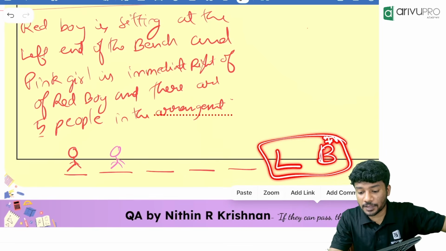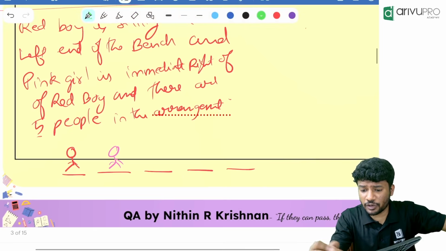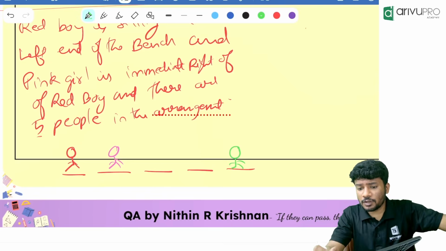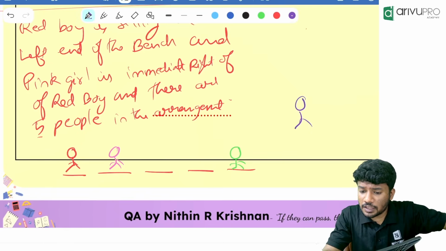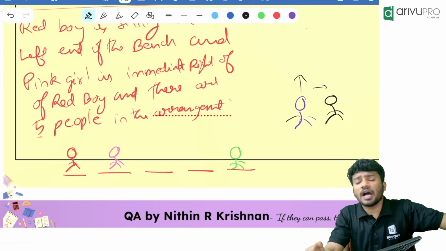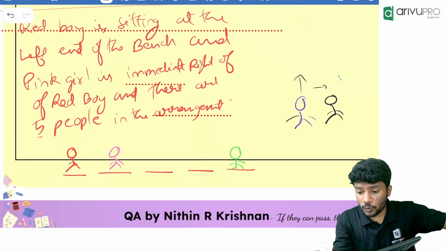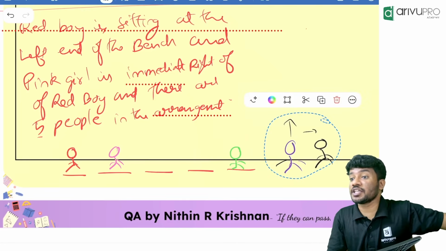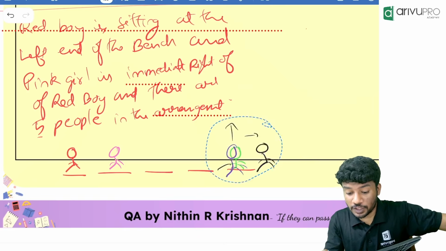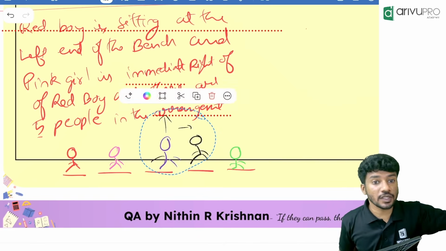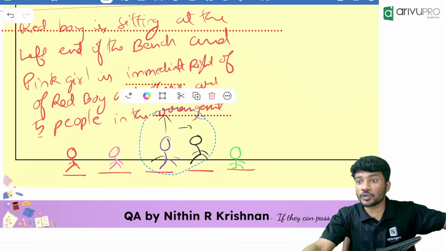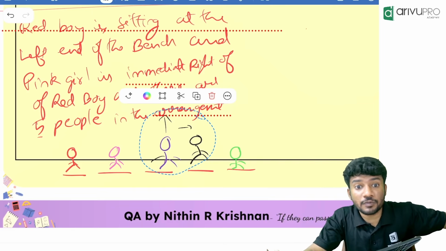So what will happen is sometimes they will say that, okay, another person is sitting here. For example, our green boy is sitting over here. Okay. Then the next one will be violet boy is there and our black boy is there. Okay, black boy is to the right side of our violet boy. Then you might be thinking, okay, I will put our violet boy and black boy over here. Then how many? Total arrangement will be how much? 7. Is 7 possible for us? No. So they should be sitting where? In the gap in between them. Always remember that. Okay, never do the over numbering. You will do the extra numbering. That's where many people will go wrong.